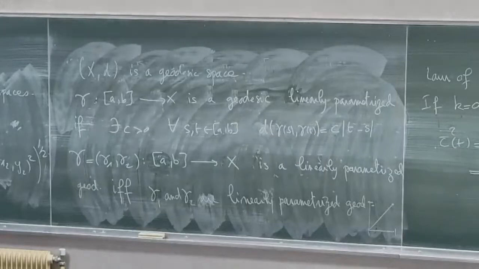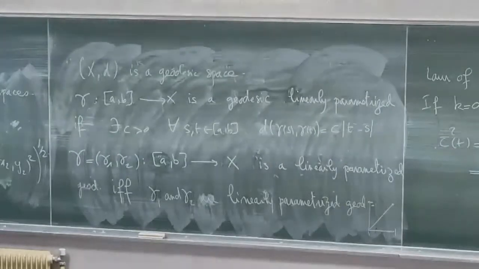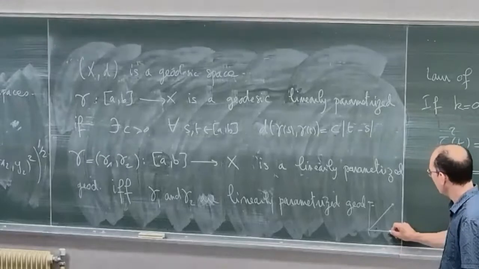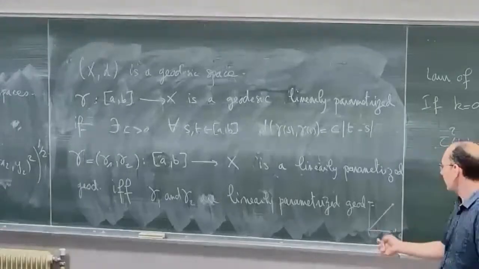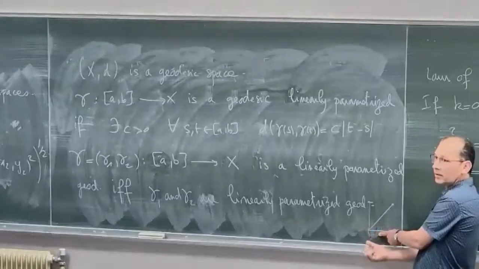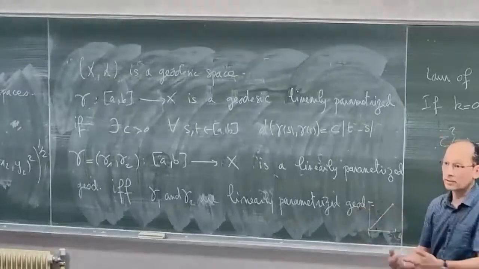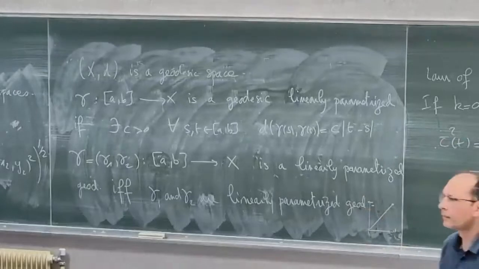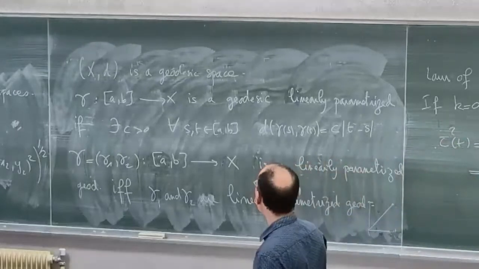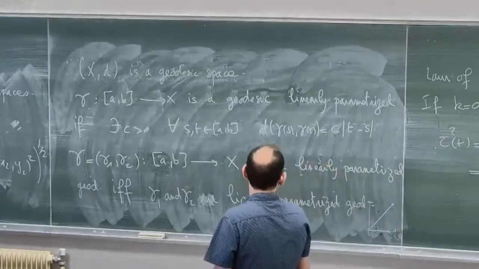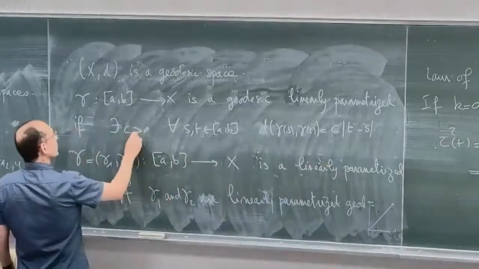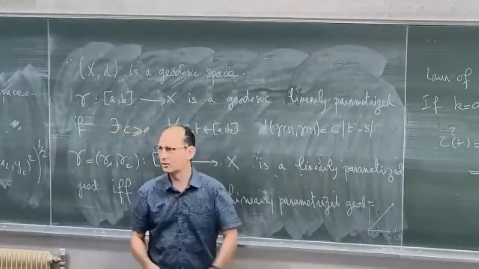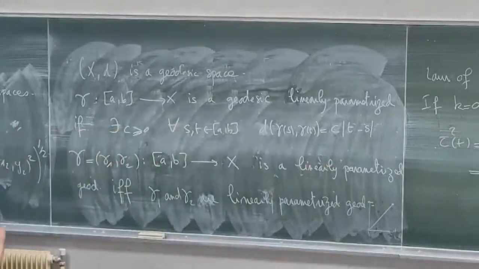I think the question was that you could choose gamma 1 and gamma 2 with different energies. Yes, not necessarily one over square root of 2. You can have any constant here, any constant there, and then another constant overall. In fact, you have to allow that C can be equal to 0 for gamma 1 or gamma 2 to get all the geodesics, if you want a geodesic which has a fixed point in one factor and only travels in the other one.